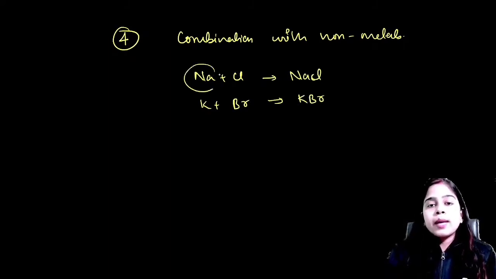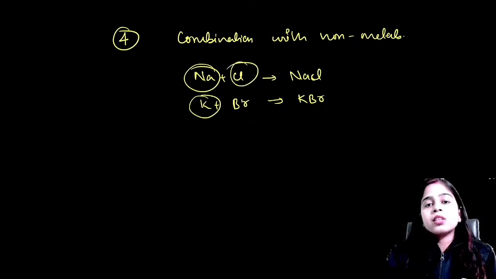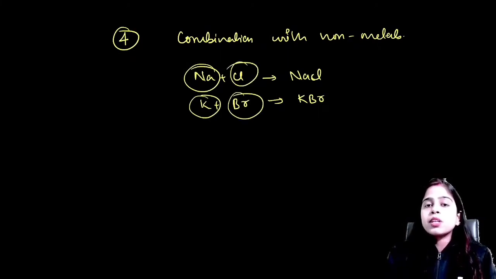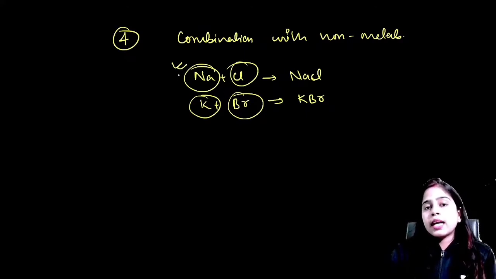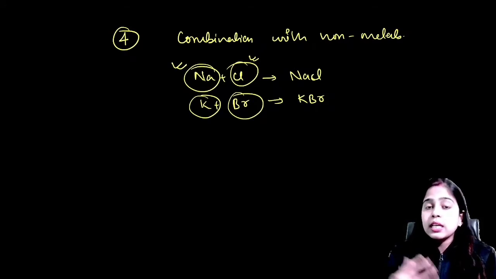Yes, alkali metals combine with non-metals because metals want to gain the noble gas configuration, means they want to fulfill their octet. The non-metals also want to fulfill their octet. So, in order to do so, they combine with each other and form compounds.